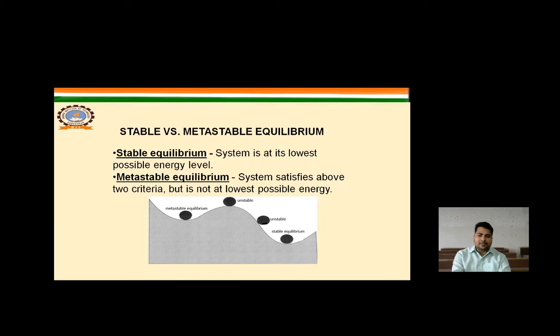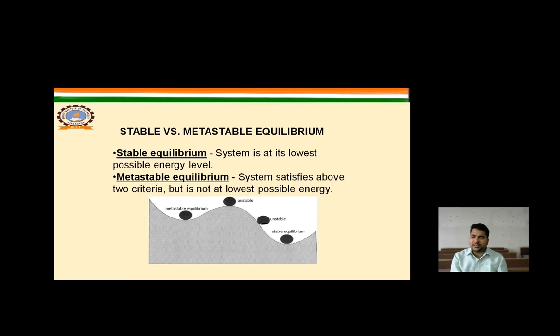Metastable and equilibrium state. Basically, the state of equilibrium is the lowest possible energy level, so it is called the stable equilibrium. In the metastable equilibrium, the system satisfies the above two criteria but is not at the lowest possible energy. So this is the figure.